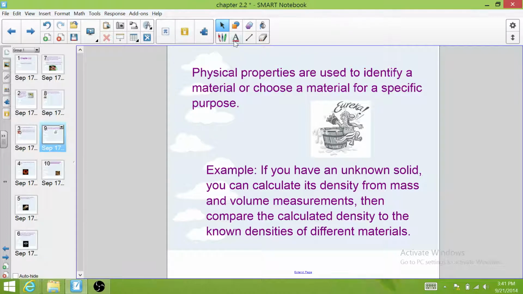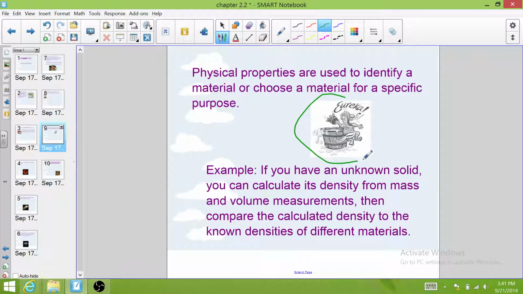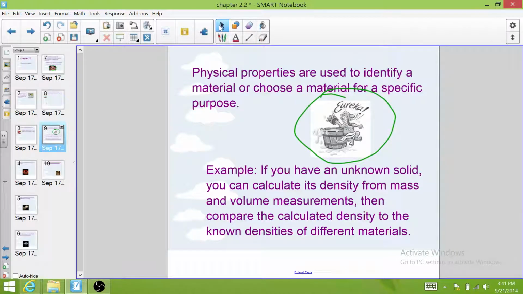There's actually a scientific story that goes along with this, and it has to do with this crazy guy in the bathtub here. And this guy's name was Archimedes. So in Archimedes' time, there was a king, and he had a crown. And the crown maker told him, this is solid gold. It's pure gold, and it is the most expensive crown I could make. But the king wasn't so sure.